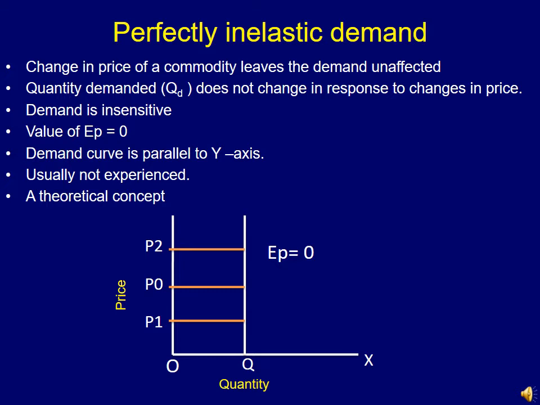In other words, the demand curve is perpendicular to the x-axis or the quantity axis. In the case of perfectly inelastic demand, we experience such a demand curve which is parallel to the y-axis. However, such situations are usually not experienced in reality, and this is just a theoretical concept.